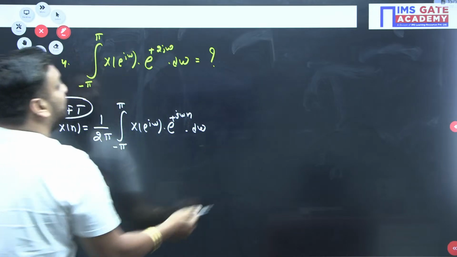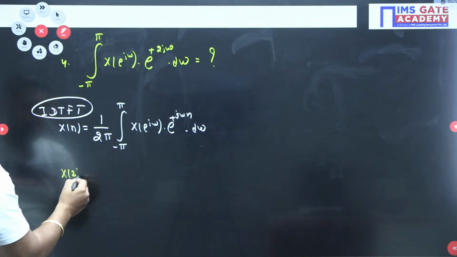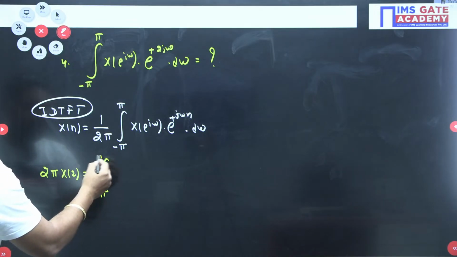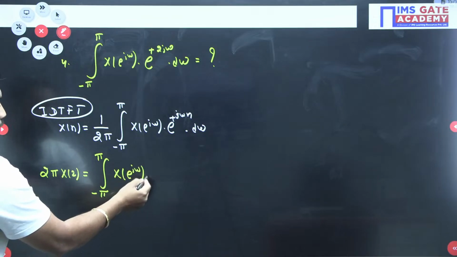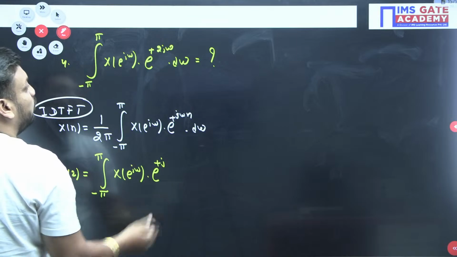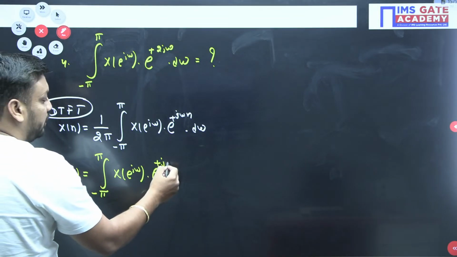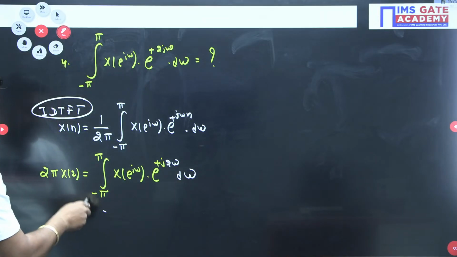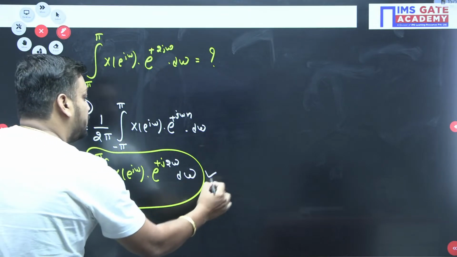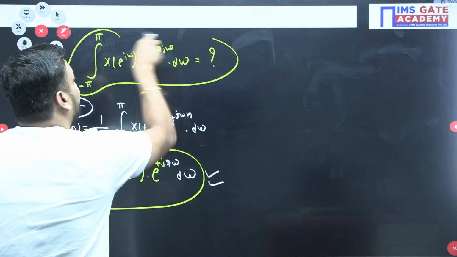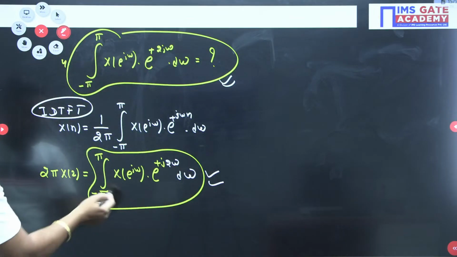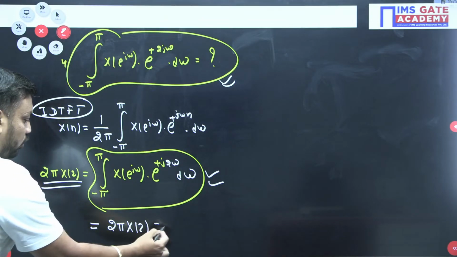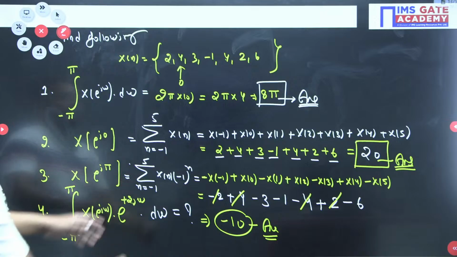So if I replace n with 2 and cross multiply the 2 pi also, then in the right hand side I get the integral from minus pi to pi of X(e to the power j omega) times e to the power j 2 omega d omega. Exactly, the examiner is asking for this value only. Check whether this value and this value are the same. So it is equivalent to 2 pi x[2]. Your final answer for the last question is 2 pi x[2]. Small x[2]. This is x[0], this is x[1].